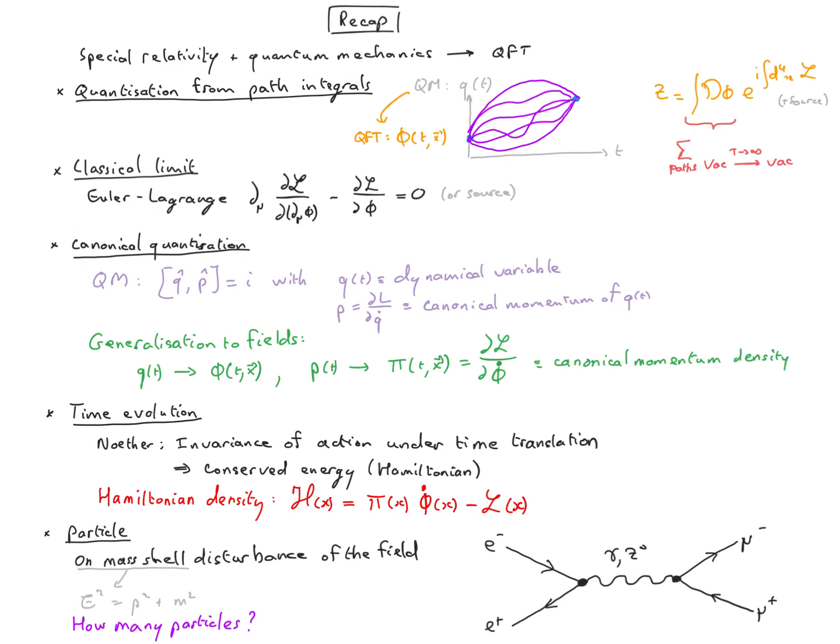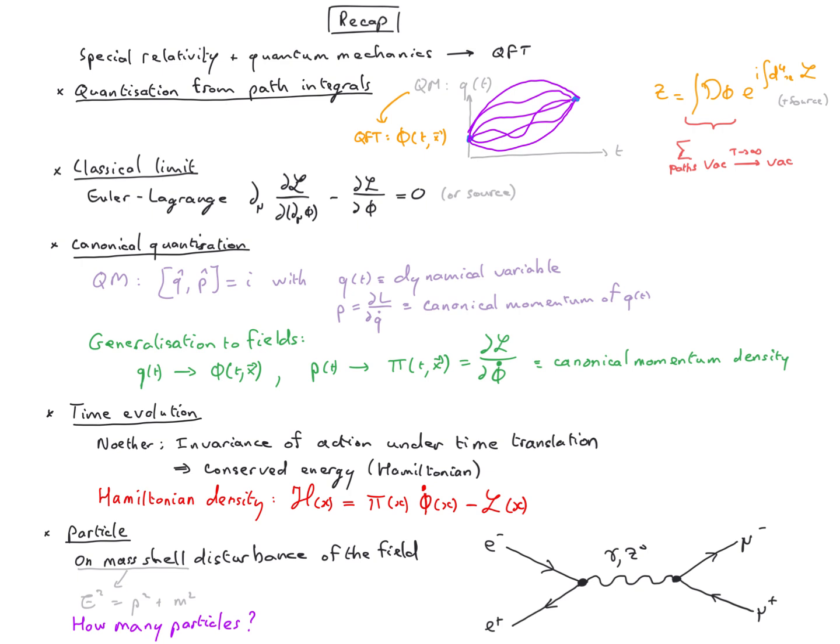The starting point of quantum mechanics in this case is to require the dynamical variable and its conjugate momentum to not commute. This is, for instance, the case for the position and the linear momentum. We know that their commutator is equal to iħ in quantum mechanics. But this can be generalized to any dynamical variable for which the canonical momentum is obtained by taking the derivative of the Lagrangian with respect to the time derivative of the dynamical variable. This is something we could generalize for field.